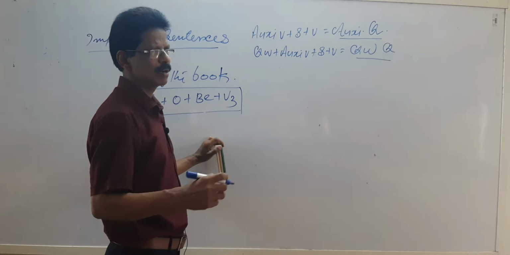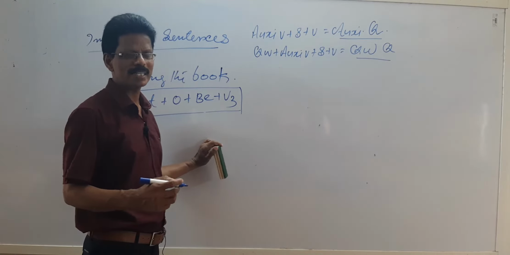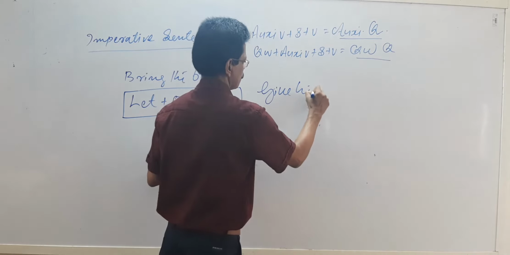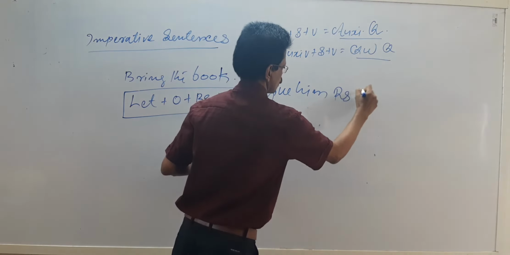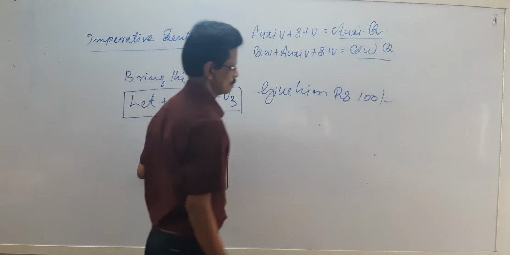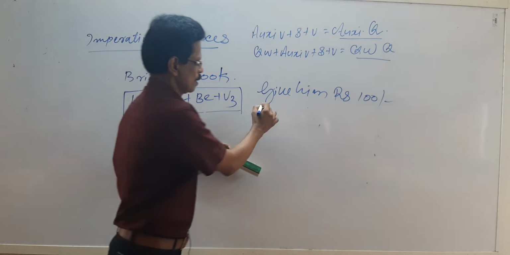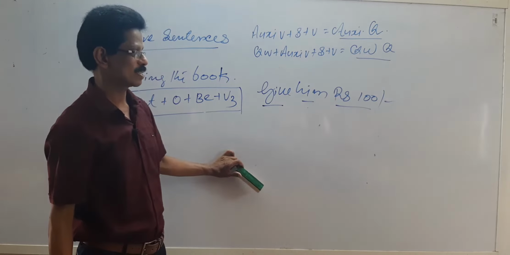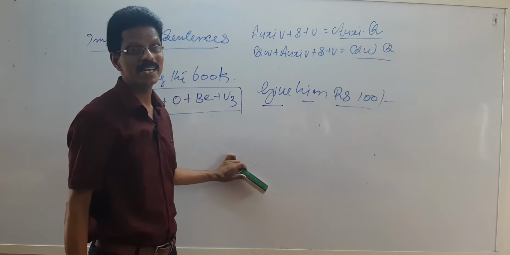Give him rupees 100. You see? Give him rupees 100. So, give is the verb. Him, rupees 100, both are objects. There are two objects in this sentence.